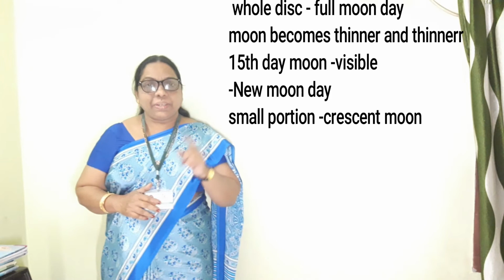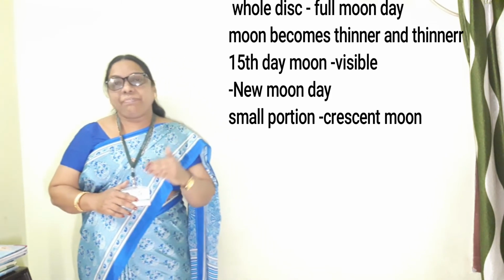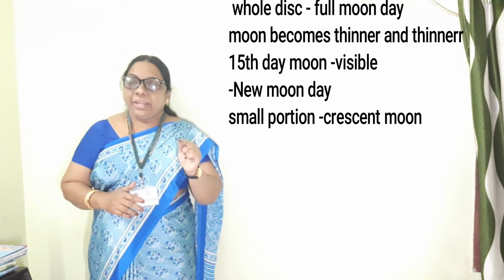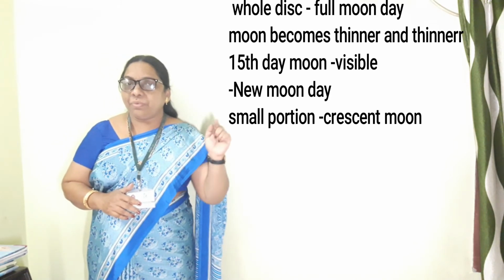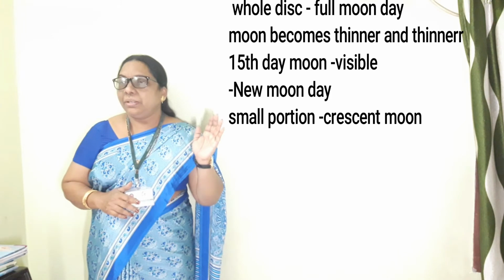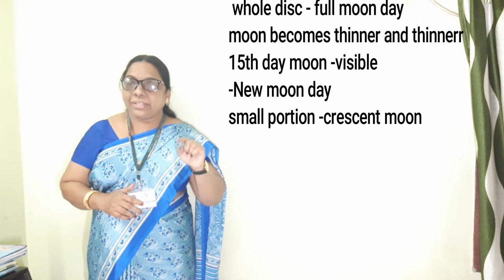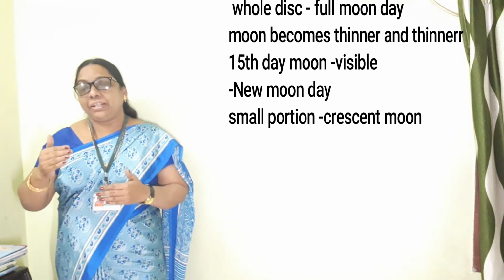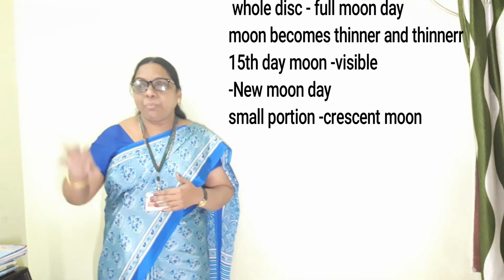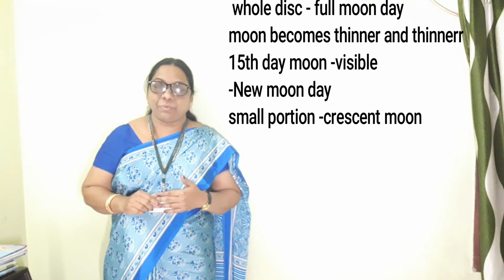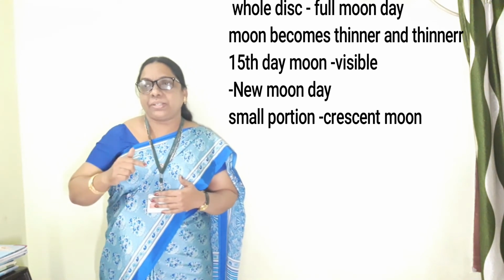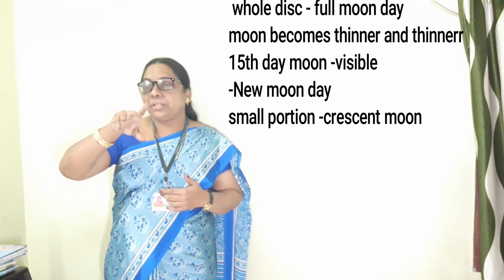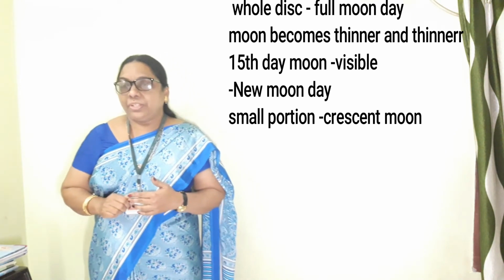Okay, children. First the full moon day, and after the full moon day we can see only the crescent moon shape. Full moon day, crescent moon, and slowly what will happen? The line of the moon will disappear. That is called a new moon day. The next day after the new moon day, a small portion appears. That is called a crescent moon. Full moon day, new moon day, crescent moon, and the crescent moon again grows and turns into the full moon day.